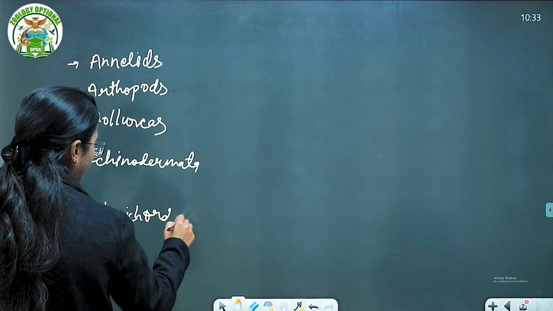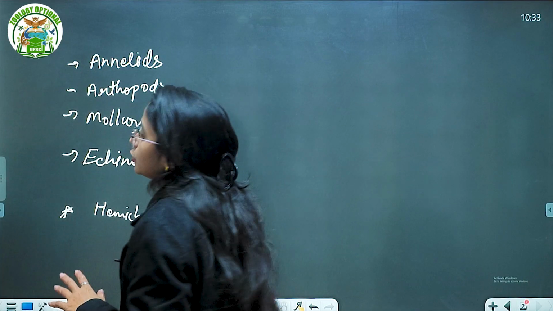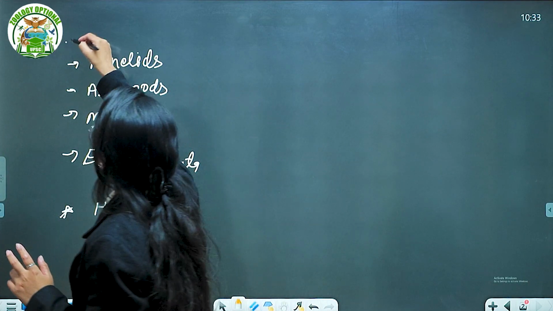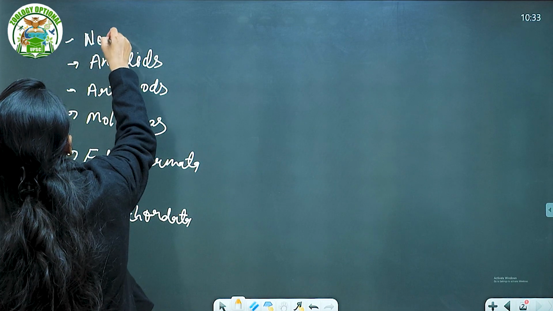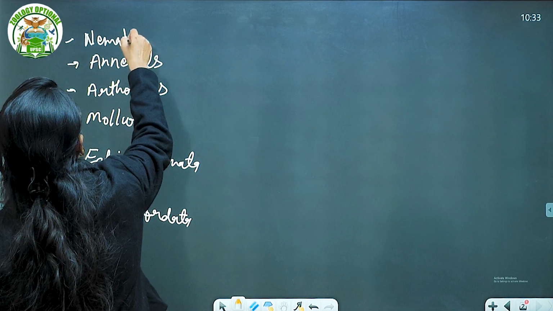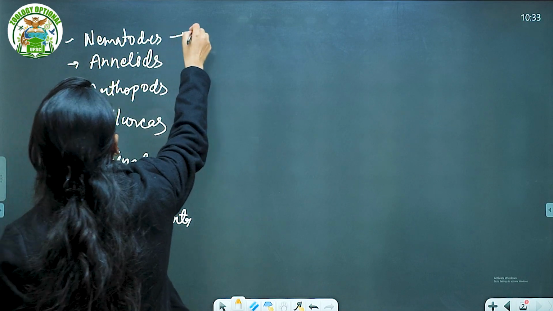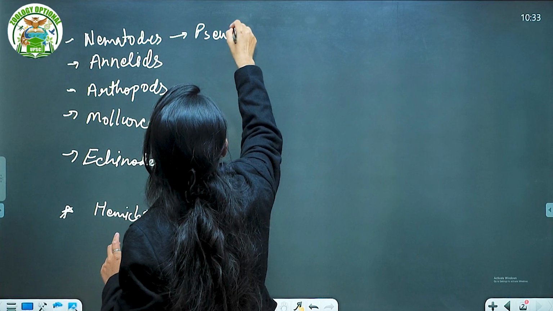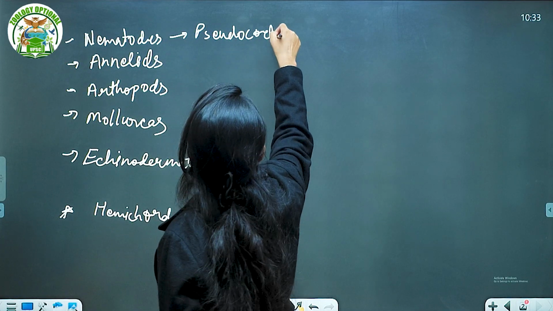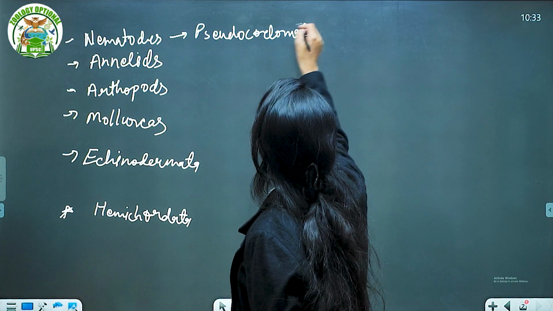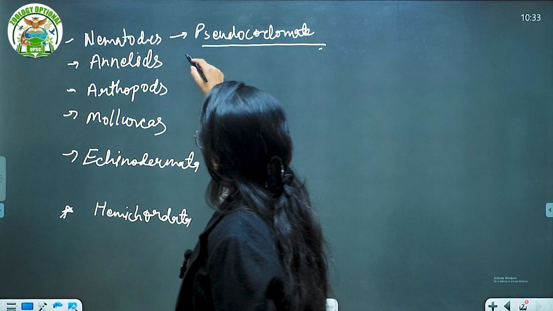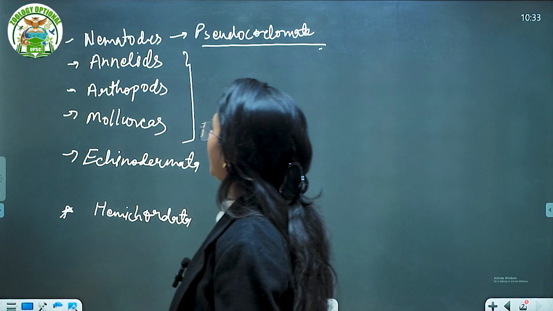Up till the Aschelminths, the nematodes were pseudocoelomate. We have already talked about it, in Annelida, Arthropoda and Mollusca.